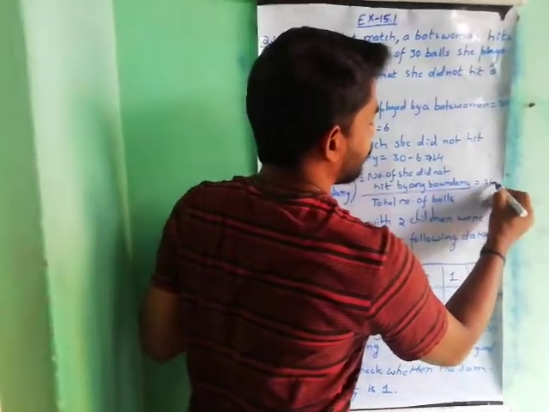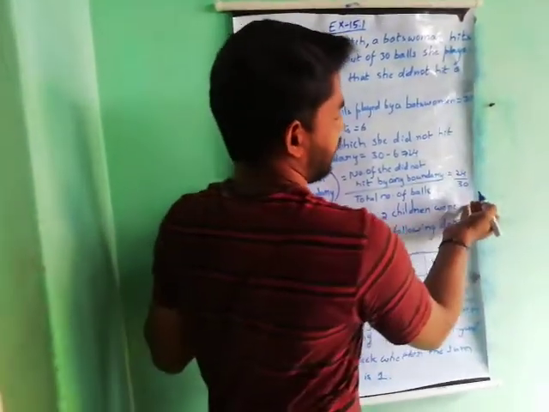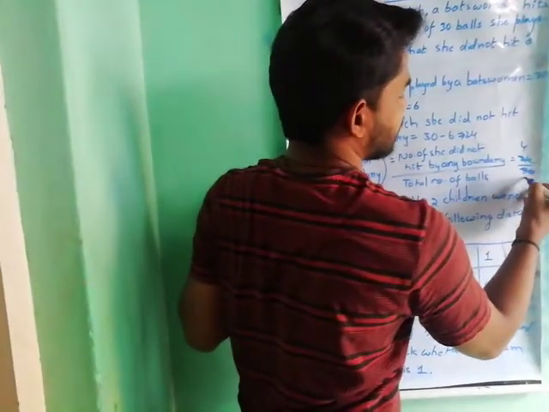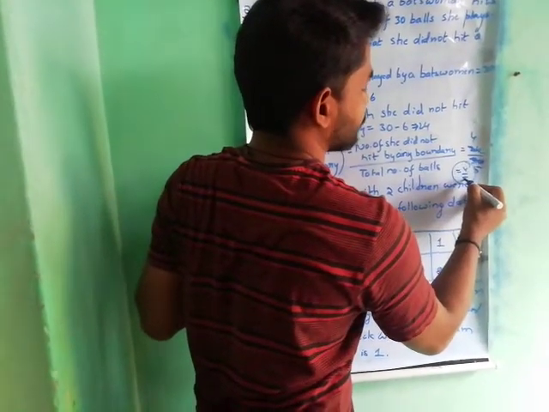So 24 by 30. 24 by 30, how much? Here you have to choose the table of 6: 6 4s are 24, 6 5s are 30. So the answer is 4 by 5.